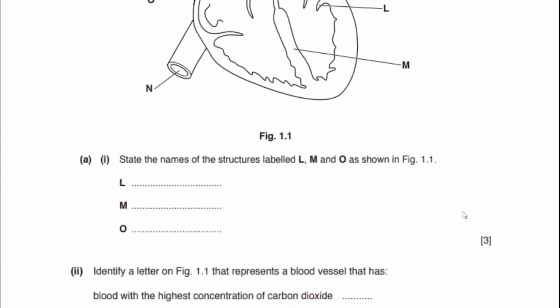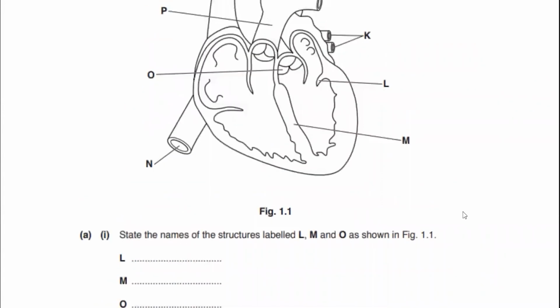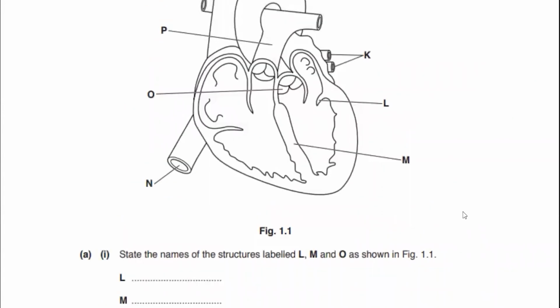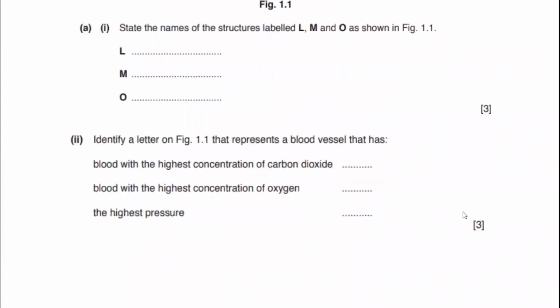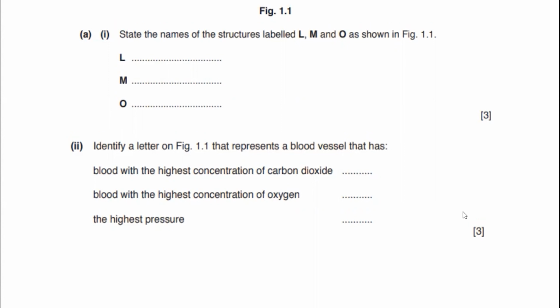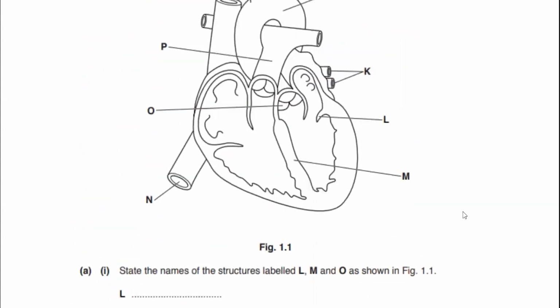They ask you to state the name of the structure, which is labeling, and most of you did it. The second part asks you to identify the vessel. We have not discussed the vessels yet. Which one has the highest concentration of carbon dioxide, of oxygen, the highest pressure? I think you can answer which one has the highest pressure here.